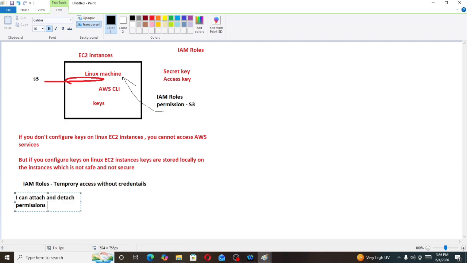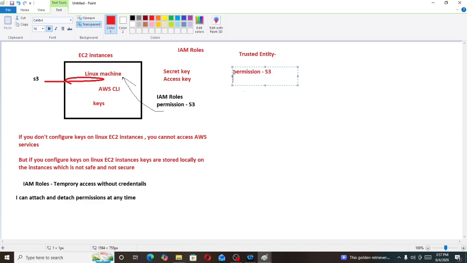Now we have the trusted entity. In IAM roles, we have one more important concept, that is the trusted entity. What is this trusted entity? Let's take the same example. We want to access the S3 bucket on this EC2 instance, so I will give permissions to the S3 bucket, and I want to attach the S3 bucket permission to the EC2 instance.